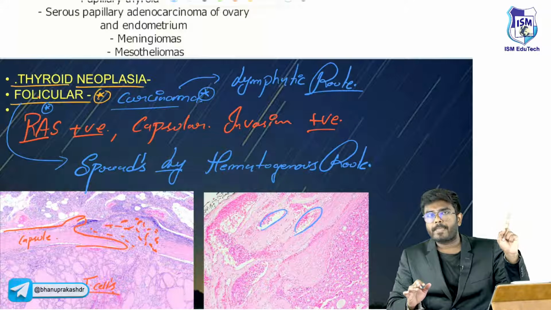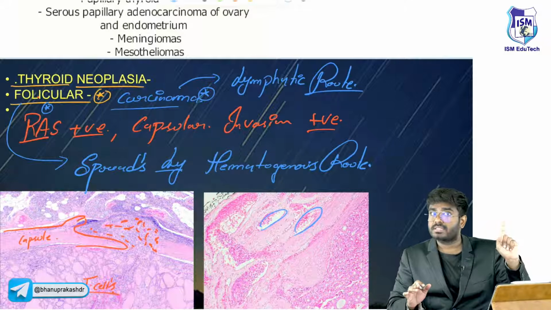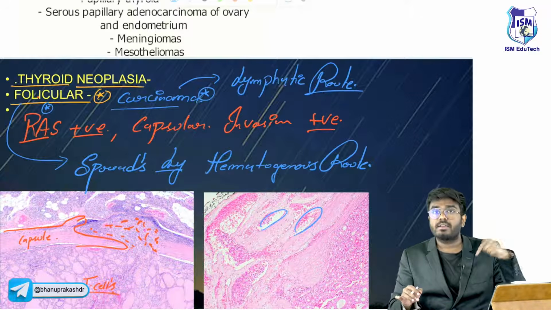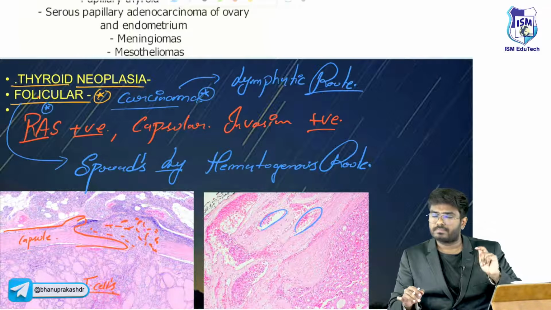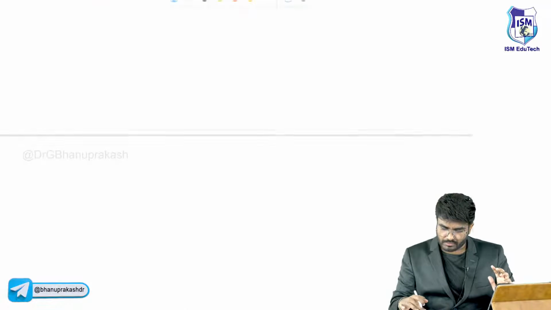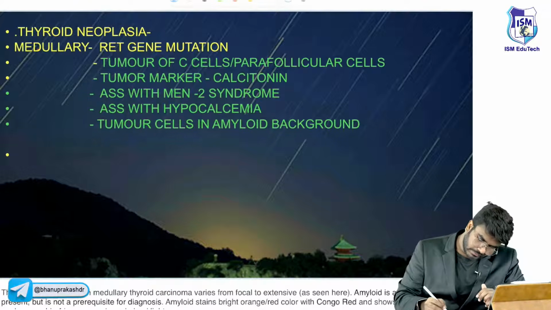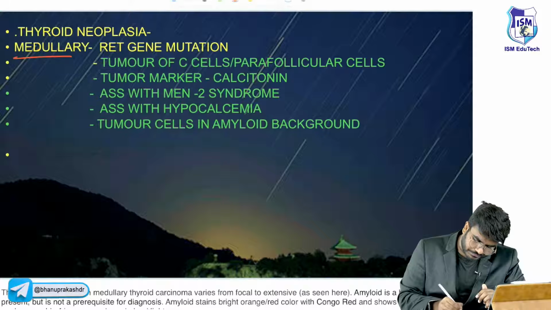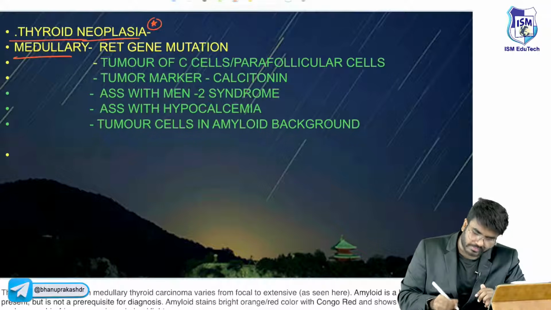First one is papillary carcinoma, Orphan Annie nucleus. Second one is follicular carcinoma, RAS gene mutation. The next type of carcinoma that I want you to know is medullary carcinoma, medullary carcinoma of the thyroid gland.